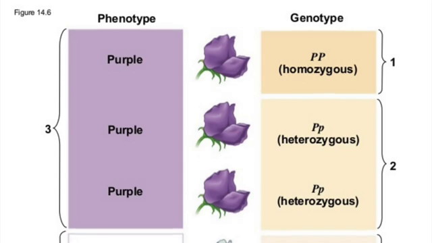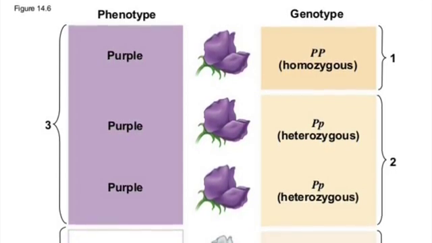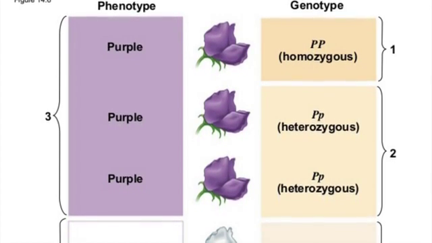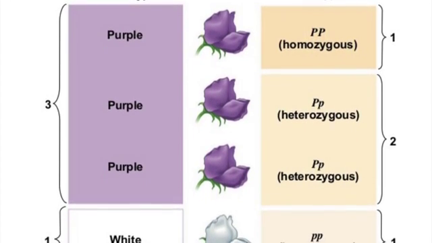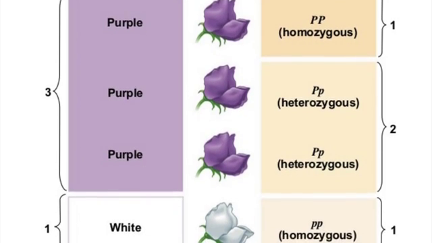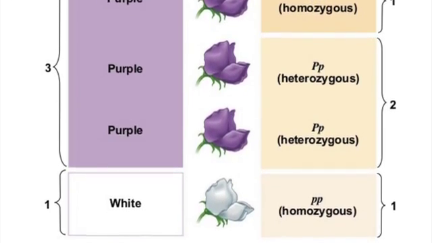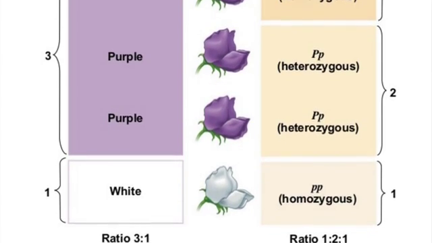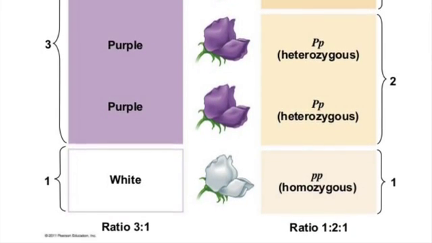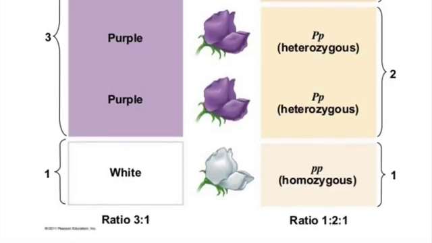This can be supported through the Mendelian ratio, where there is a 3-to-1 ratio between the dominant and recessive phenotypes when the offspring come from two heterozygous individuals. In terms of genotype, there are actually two categories, homozygous and heterozygous, giving a 1-to-2-to-1 genotypic ratio.